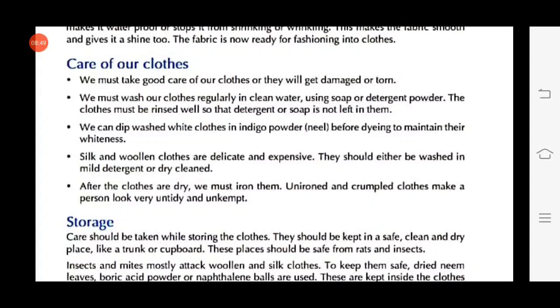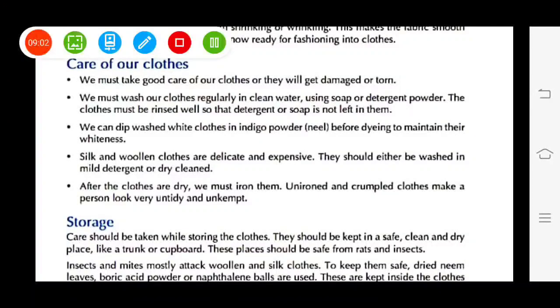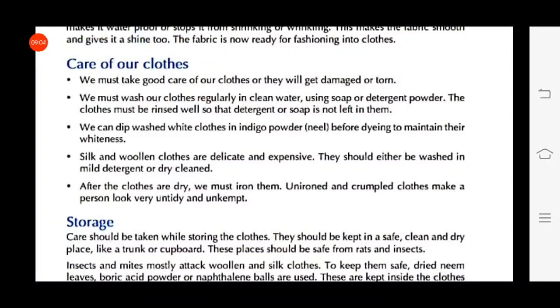Number 3. In case of white clothes, we can dip them into indigo water. Indigo means Nile. Before drying, to maintain their whiteness. Look at here. This word will be drying, not dyeing. Okay? And the line is, we can dip washed white clothes in indigo powder, which is Nile, before drying to maintain their whiteness.